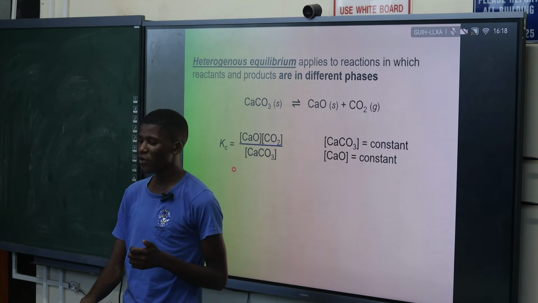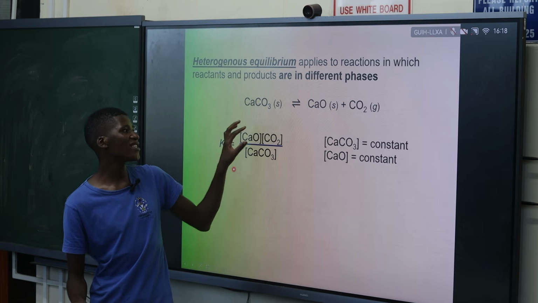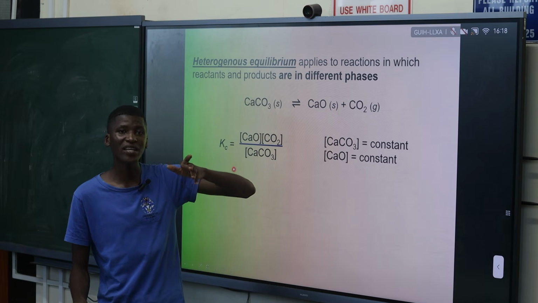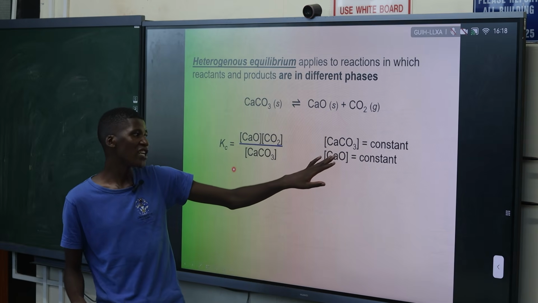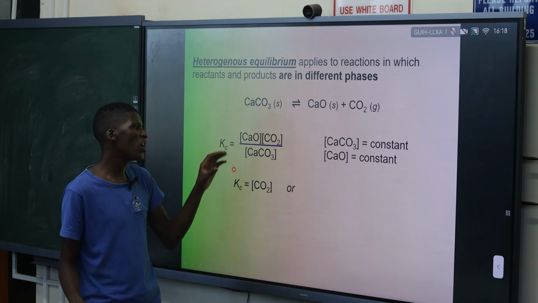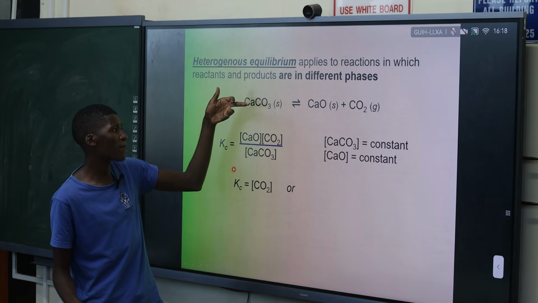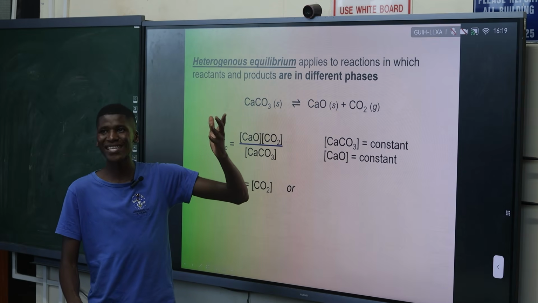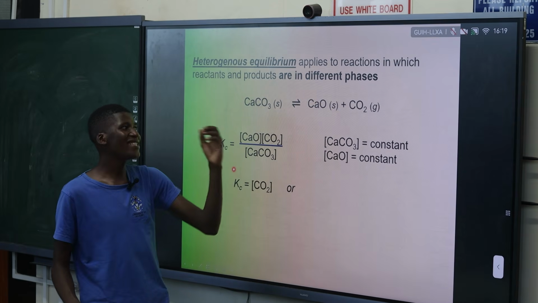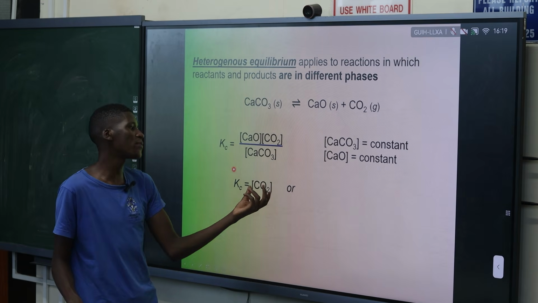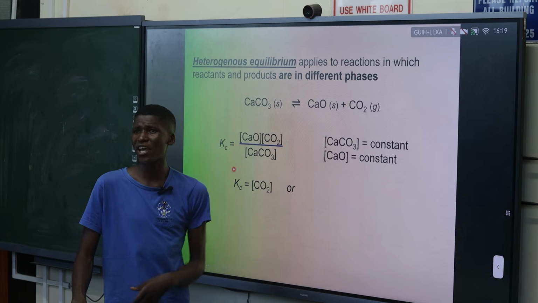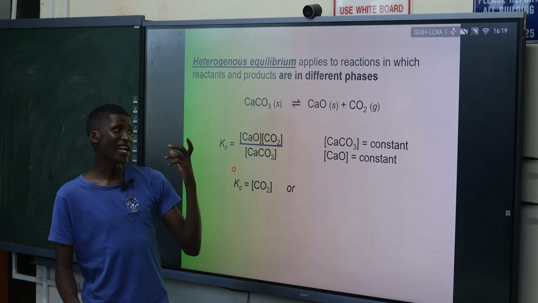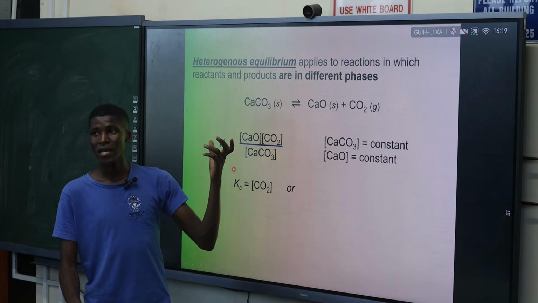With heterogeneous equilibrium, we must know that the concentrations of pure solids and pure liquids remain constant. So in our equilibrium constant, we don't have to put calcium carbonate and calcium oxide because they don't contribute anything, they don't change anything. Instead, our equilibrium constant will just be the concentration of carbon dioxide alone, because that's the only gaseous substance that we have.